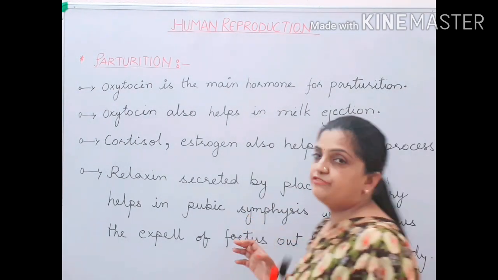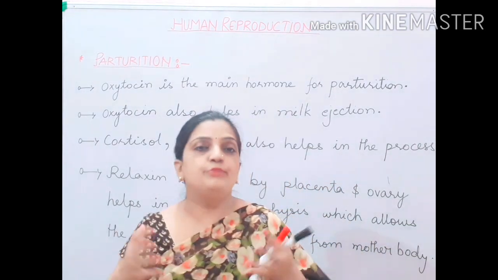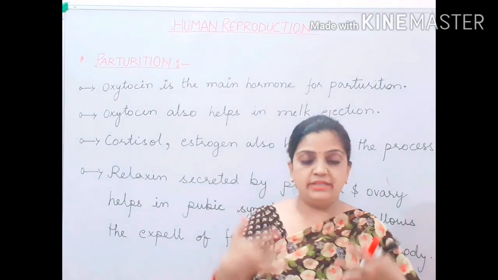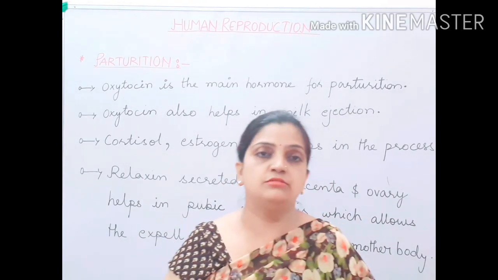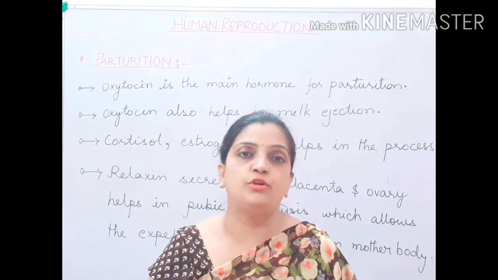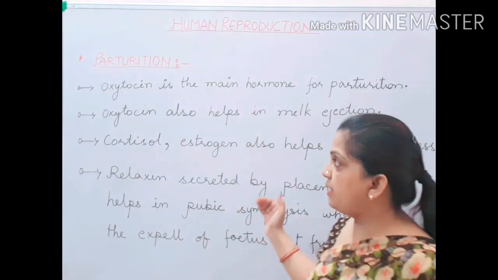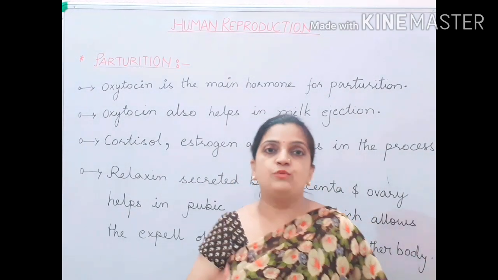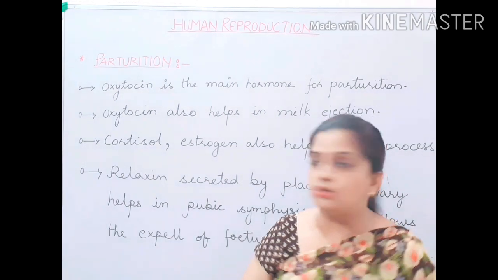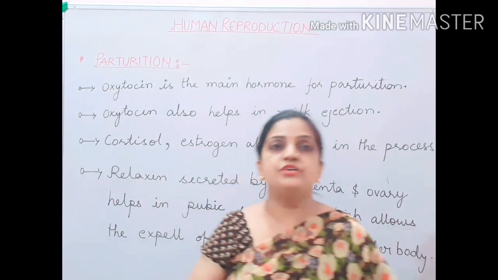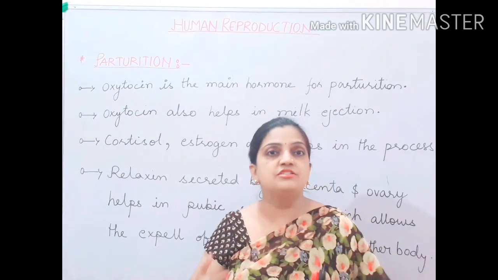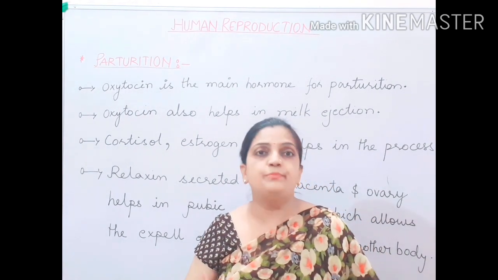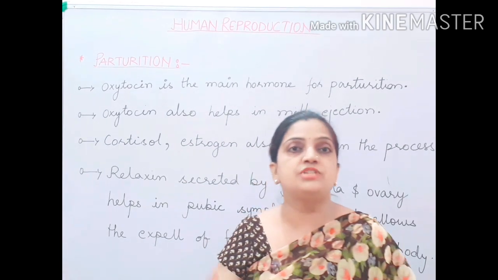So pubic symphysis is a term. Pubic is a joint. These two pubic joints are separated for a while so the child can ooze out of the body easily. So children, whatever we have discussed till now was the introductory part of the process of parturition. Now we shall move to the actual process, how parturition continues inside the body, how the process helps the child to take birth.